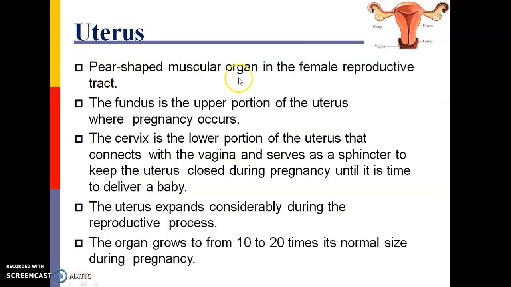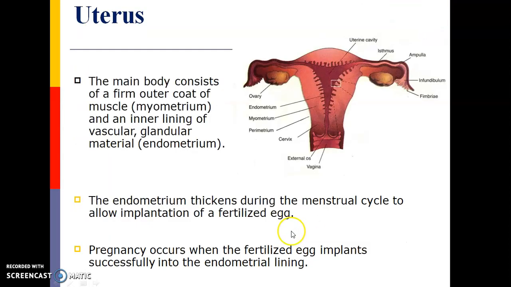Uterus, a pear-shaped muscular organ in the female reproductive tract. The fundus is the upper portion of the uterus where the pregnancy occurs. The cervix is the lower portion of the uterus that connects with the vagina and serves as a sphincter to keep the uterus closed during pregnancy until it is time to deliver a baby. The uterus expands considerably during the reproductive process. The organ grows to 10 to 20 times its normal size during pregnancy.